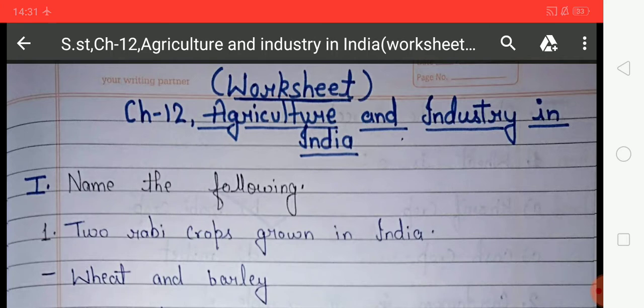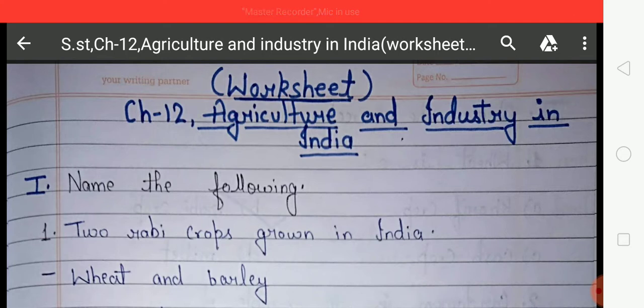So students, agriculture is one of the most important occupations in the world. It provides us with the food we eat. It includes activities like the growing of crops and the rearing of animals. And next one is industries. What are industries? We will know about what industries are.